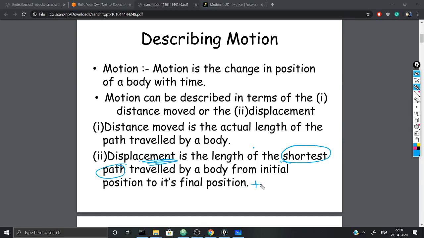Plus, I should mention here that the direction makes displacement a vector quantity and distance a scalar quantity, right? So, this is the difference between distance and displacement. You can note it down.